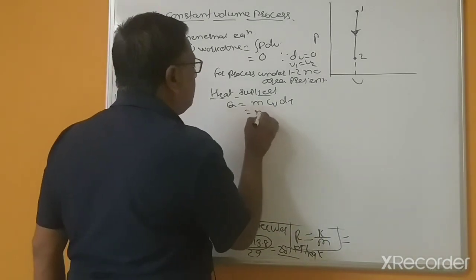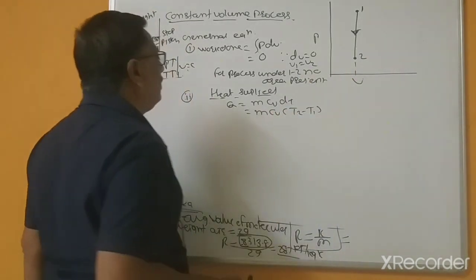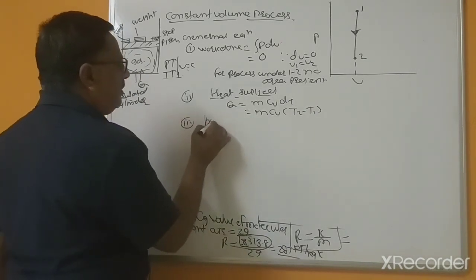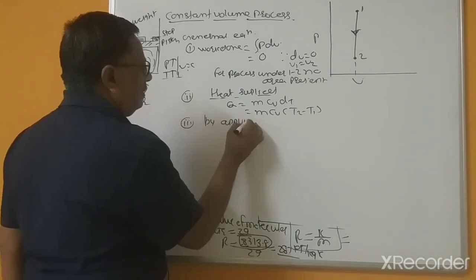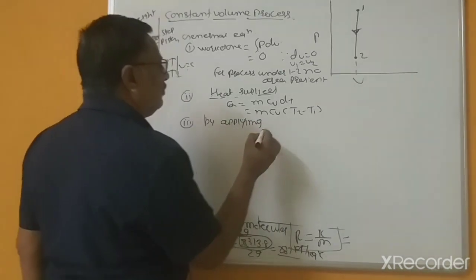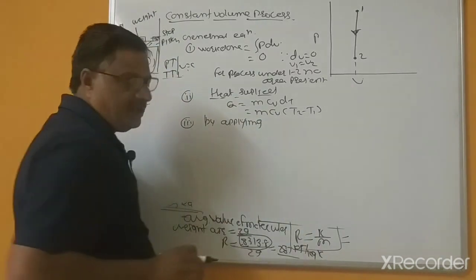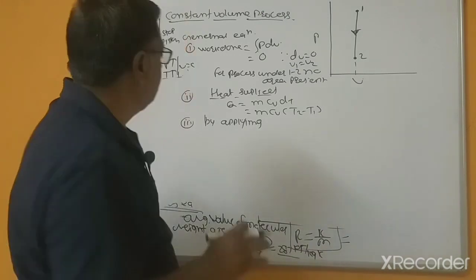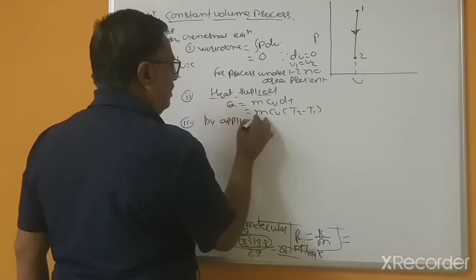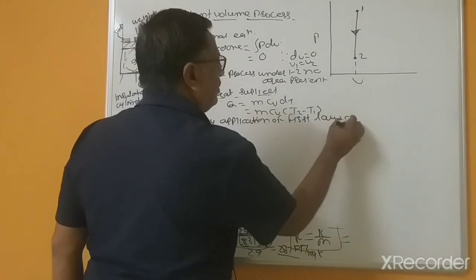And these equations you can write, this is Cv because temperature change T2 minus T1, and third, by applications of first law of thermodynamics.